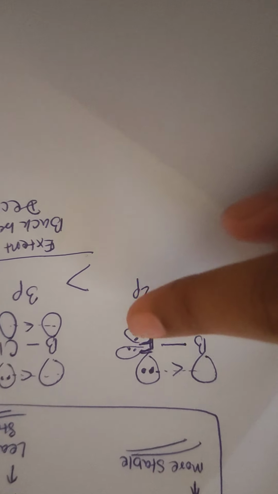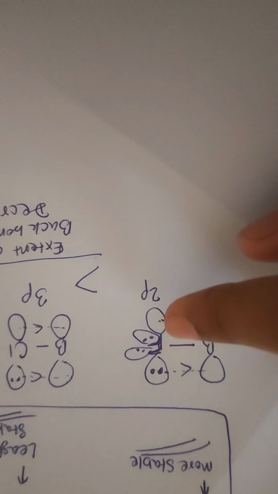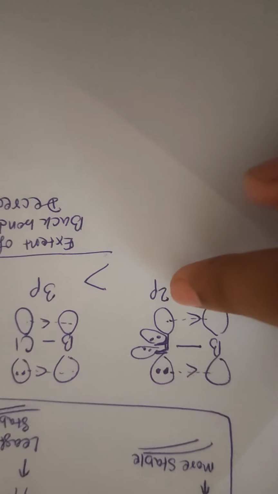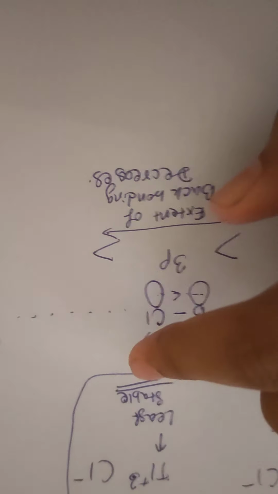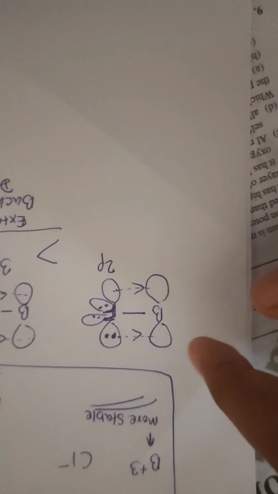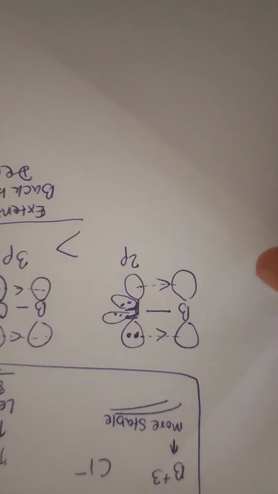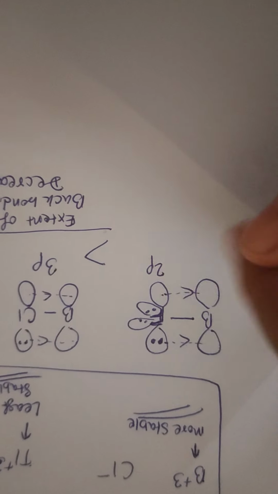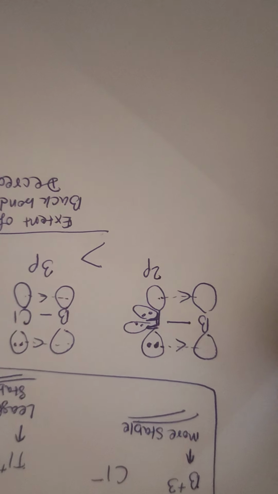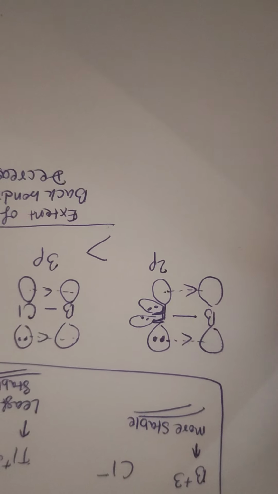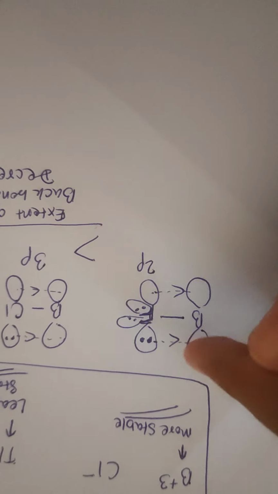But as we can see in group 17, as we move down the group, fluorine has a 2p orbital, chlorine has a 3p orbital, and like that iodine has a 5p orbital. And as we know, due to the increasing value of n, here 2, 3, the size of the p orbital goes on increasing, and due to the increase in size of the p orbital, what happens is the extent of